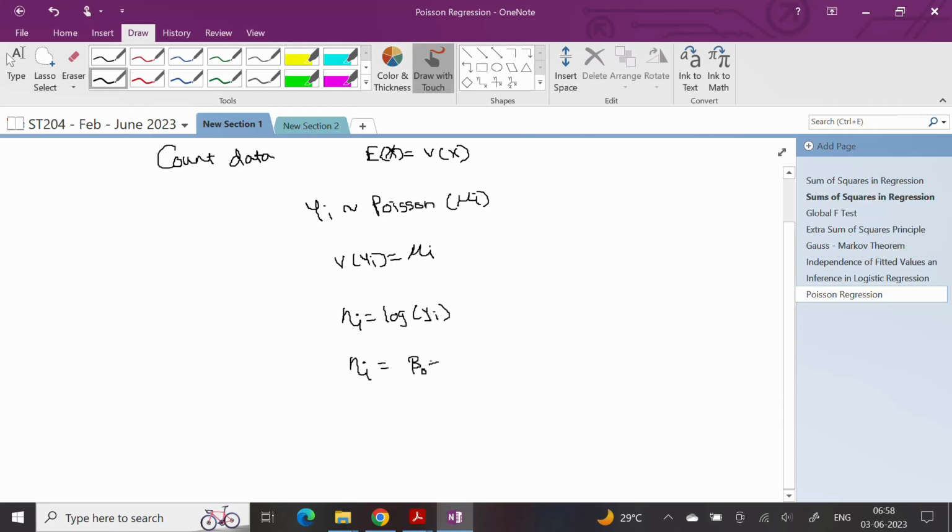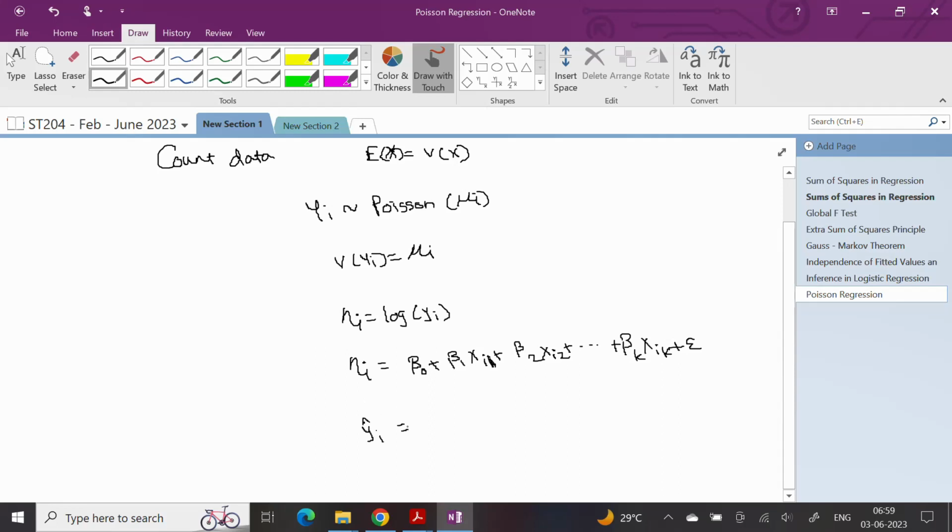If I take the log link function, then eta i becomes beta naught plus beta 1 xi1, in our linear regression terminology, plus beta 2 xi2, up to beta k xik, plus epsilon. We model this. Then, does it satisfy my requirement? What will be my yi hat?